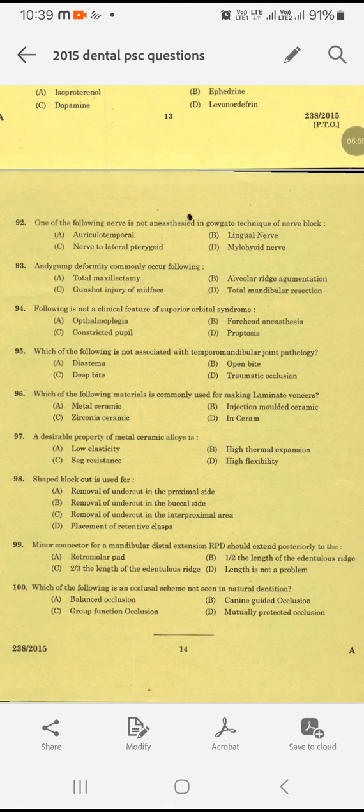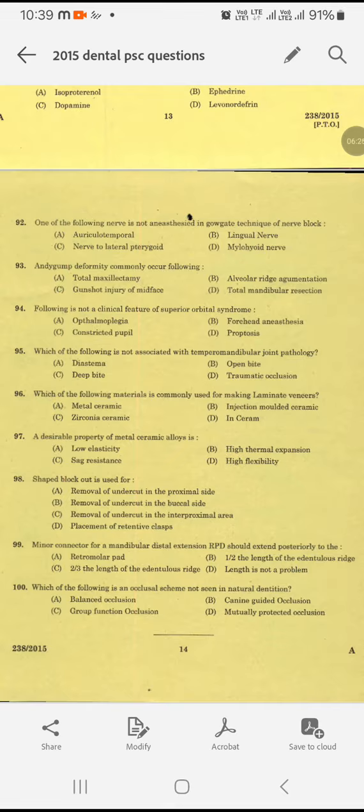Question number 97. A desirable property of metal ceramic alloy is low elasticity, high thermal expansion, sag resistance, or high flexibility. One of the desirable properties of a metal ceramic alloy is sag resistance. It should resist the sagging. Okay. 97C.